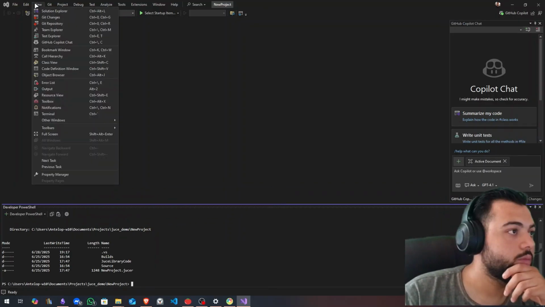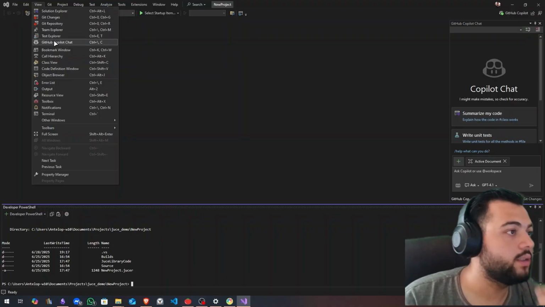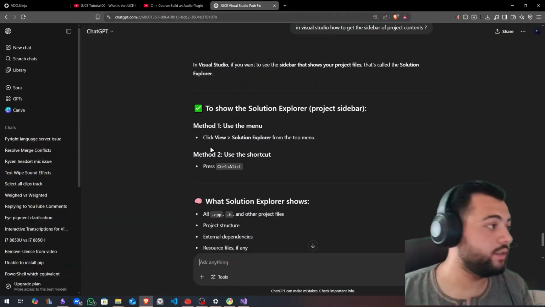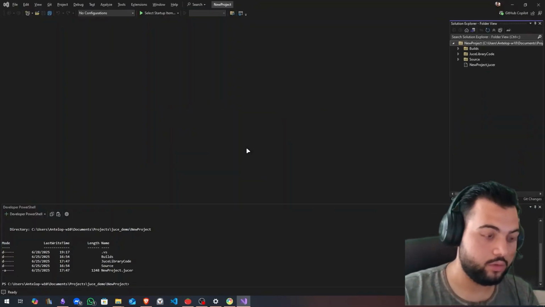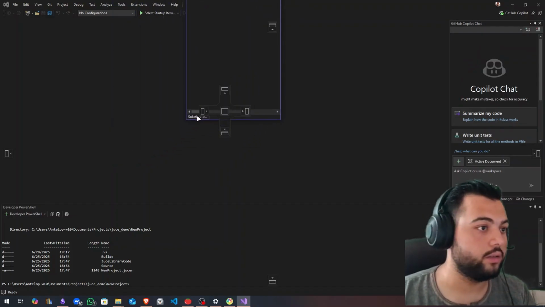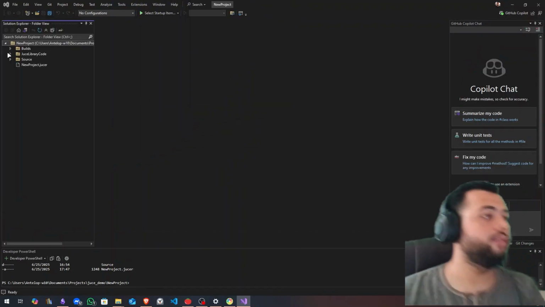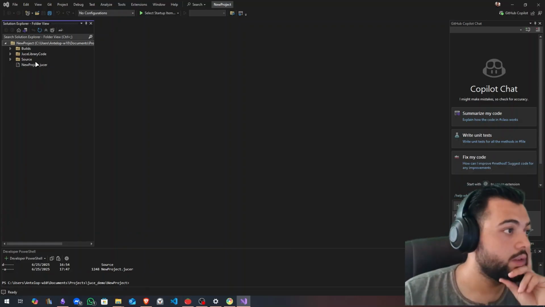Where is the Explorer? View, Toolbox, Toolbar, Get Changes, Task Explorer. Why everything should be this hard? Control Alt L. Control Alt L. Okay, Solution Explorer. Let's take Solution Explorer and put it as it should be. And we are finally here. We are finally at a code editor.